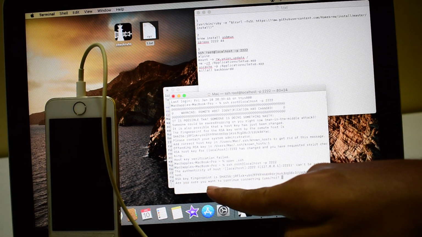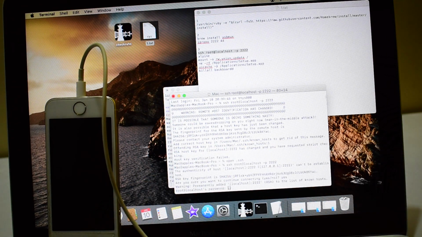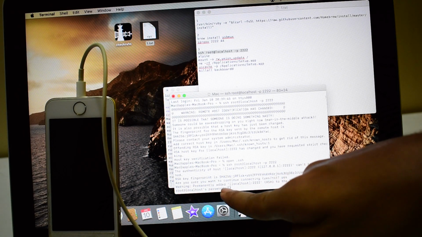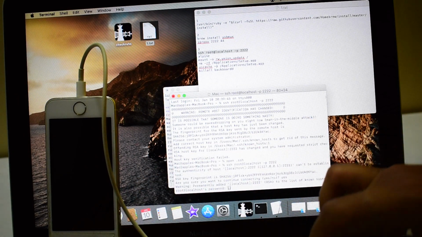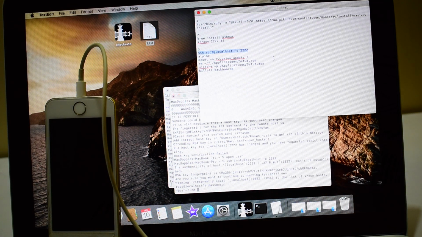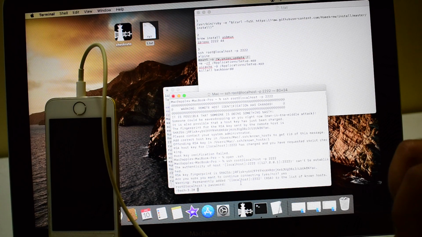Now it says, are you sure you want to continue connecting? Yes or no. Type yes and click on enter. Here you can see it asks for a password. Type ALPINE and click on enter. Now copy all the other commands and paste it as shown in this video.